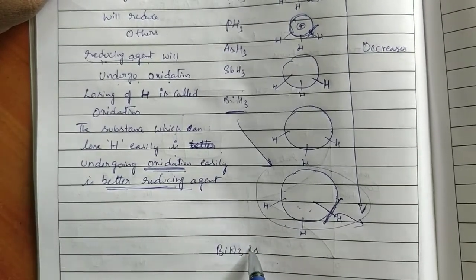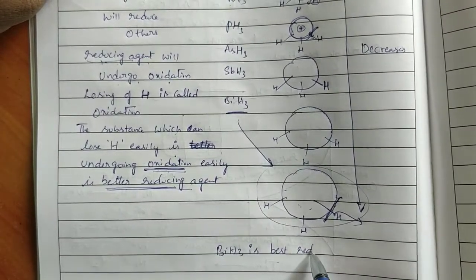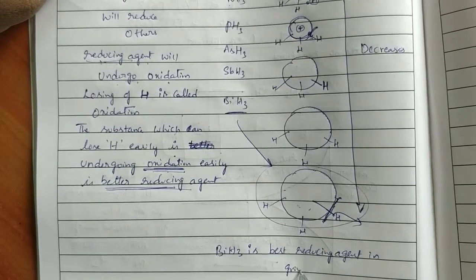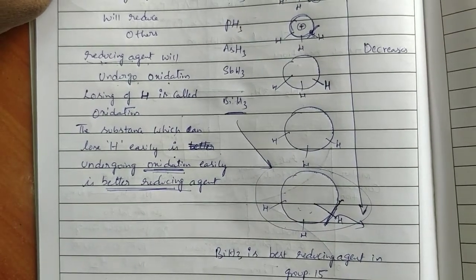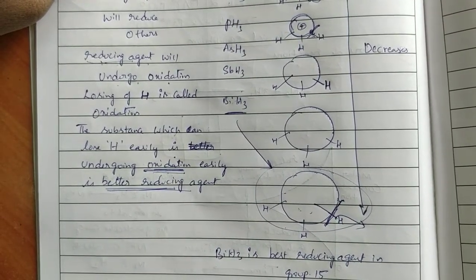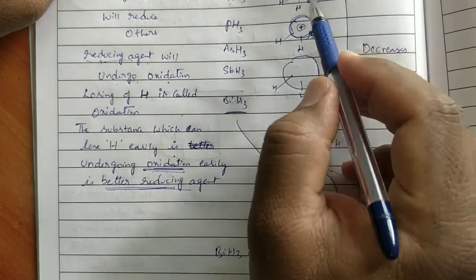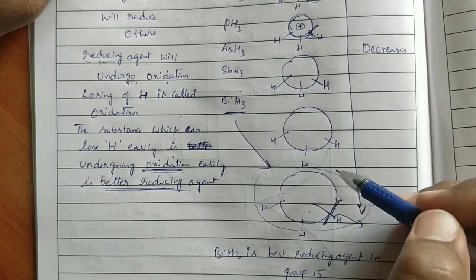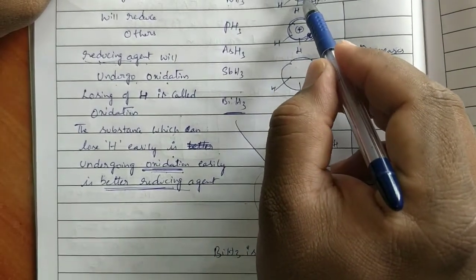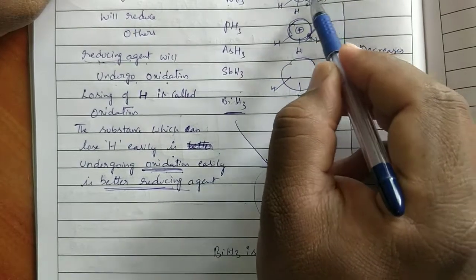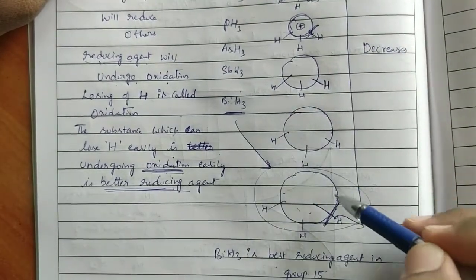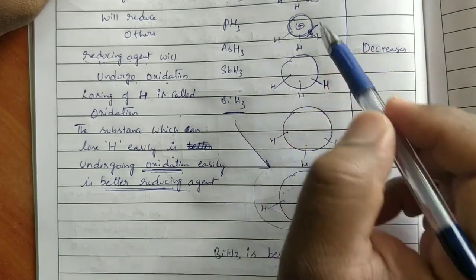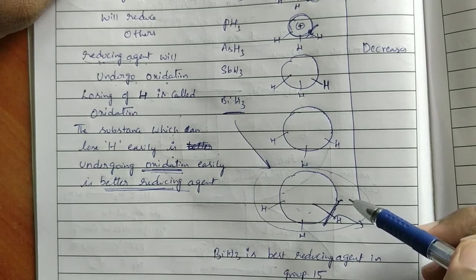BiH3 is best reducing agent in group 15. NH3 is weak reducing agent. Top to bottom, that reducing character increases. Because here bond is very strong, it cannot donate H plus, that hydrogens, easily. BiH3 can donate the hydrogens easily. Is it okay, ma? So stability is inversely proportional to reducing character.